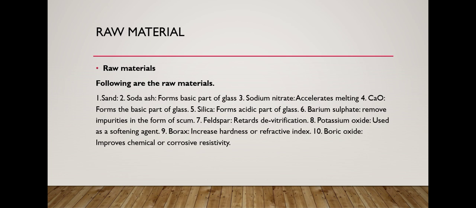Potassium oxide is used as a softening agent. Borax increases hardness or refractive index. Boric oxide is used to improve chemical and corrosion resistance.